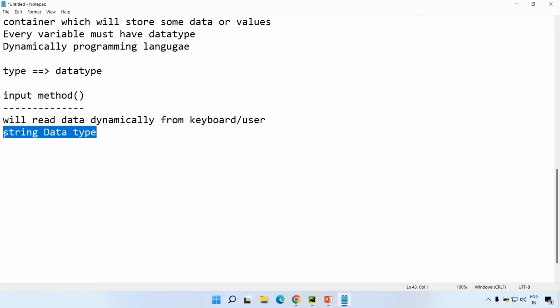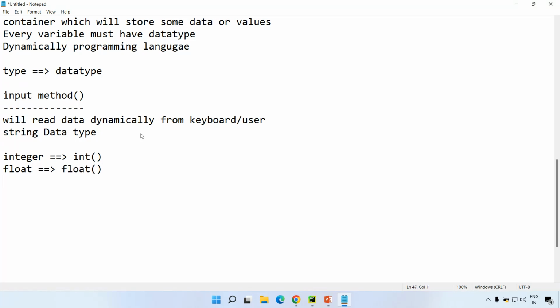No, no, no. Whatever data I am providing with the help of the keyboard or user, I want to convert that into integer data type, right? To convert that into integer data type, you need to use this int. To convert into float, you will use this float to convert into another data type.